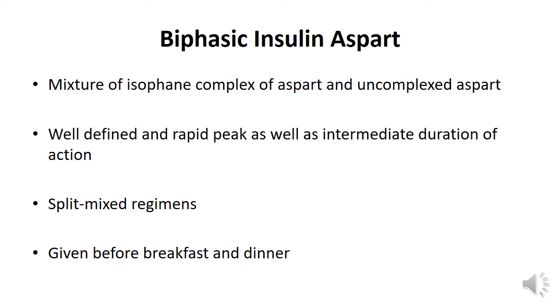This mixture provides a well-defined and rapid peak of action as well as intermediate duration of action. The rapid peak is because of uncomplexed aspart. The intermediate duration is because of the isophane complex of aspart. Similar to the previous mixture, this is also used for split mixed regimens.